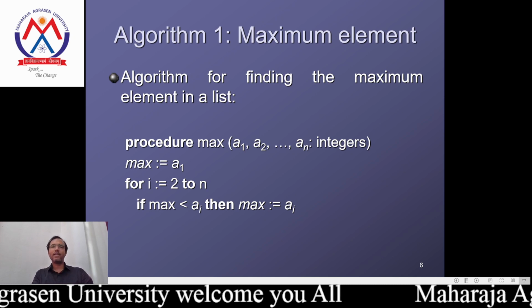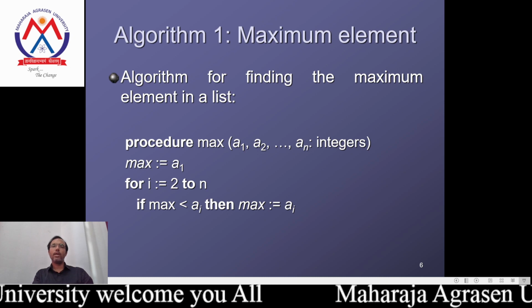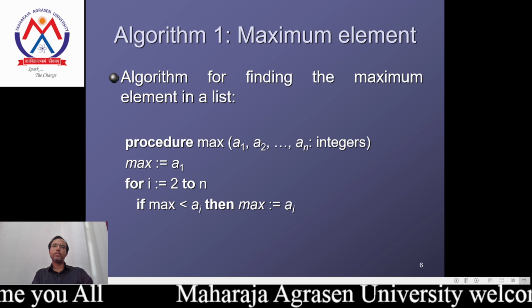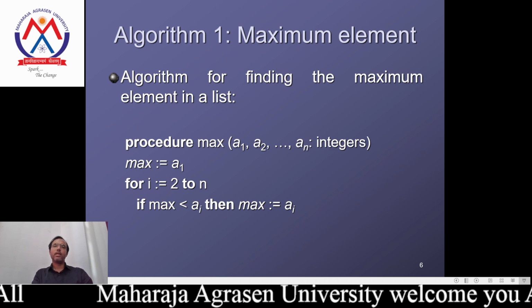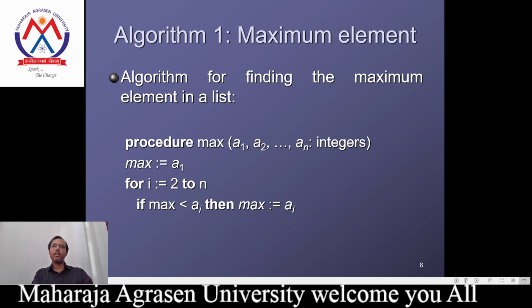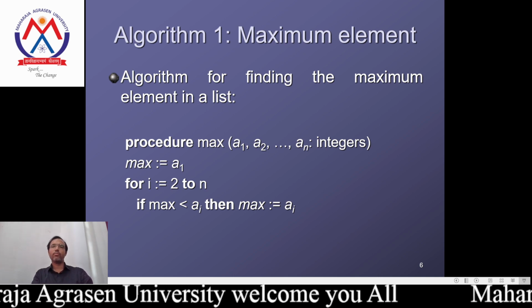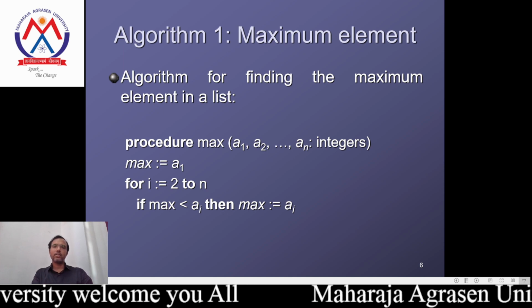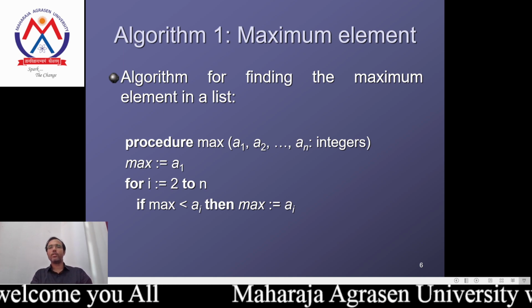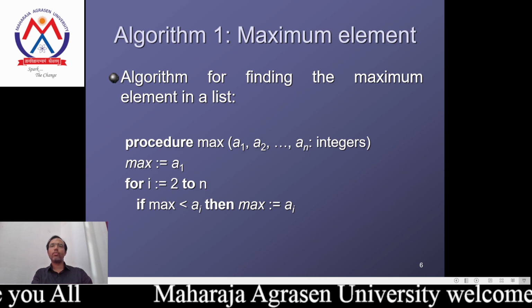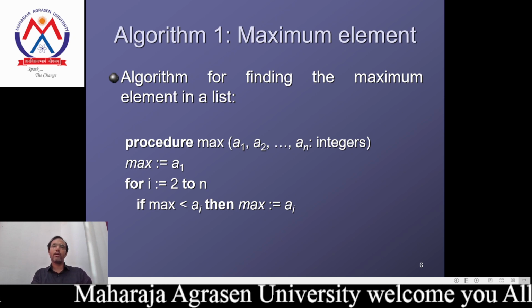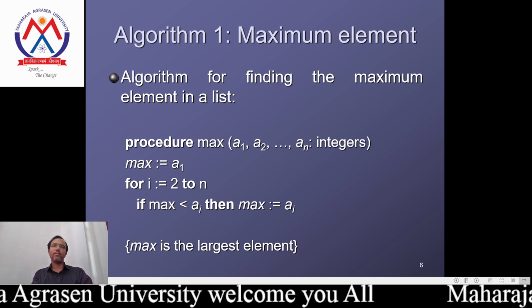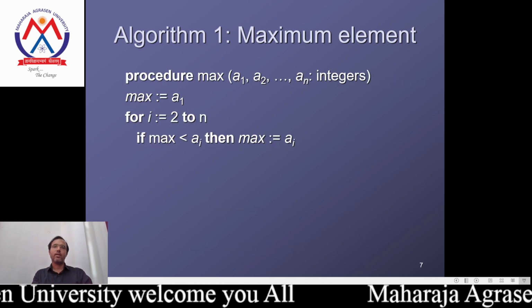That's why we initialize a new variable called max equal to A1, and then we compare each element to decide which element is the maximum. One of the conditional pseudocode conventions can be used: for I equal to 2 to n, if max is less than ai, then max equal to ai. These are the pseudocode conventions you can implement according to the program you use. The maximum max is the largest element found by the algorithm.